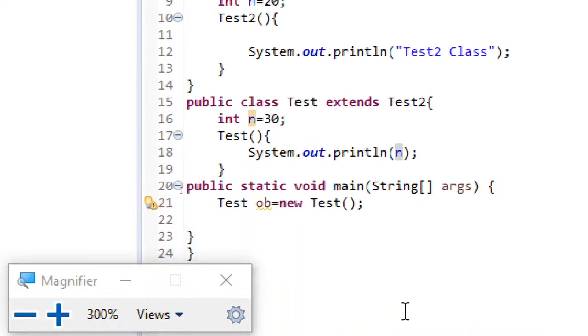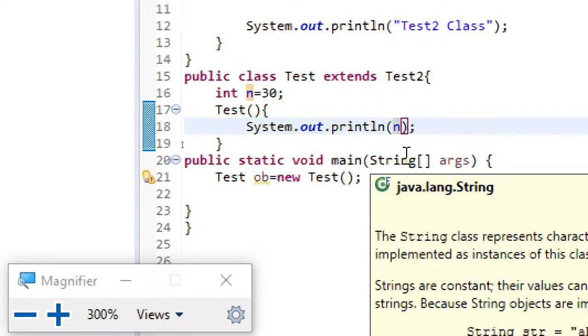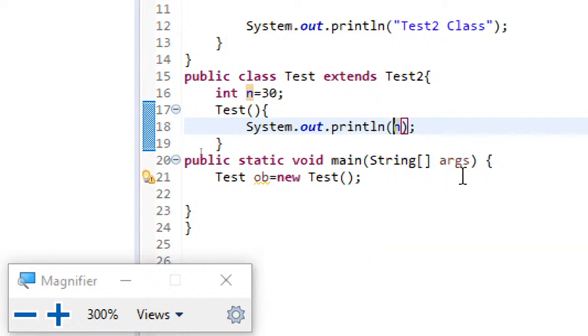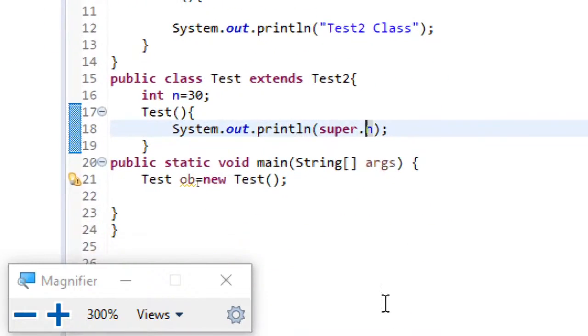But what if you want to print the parent n here? Then I have to say super dot n.